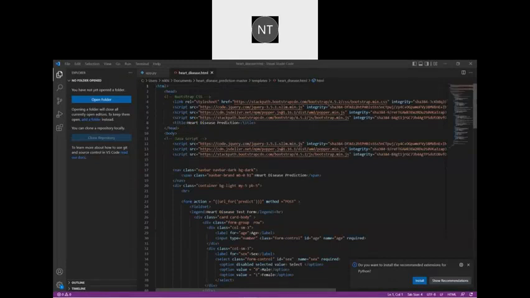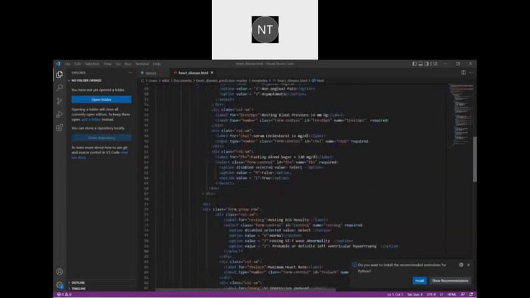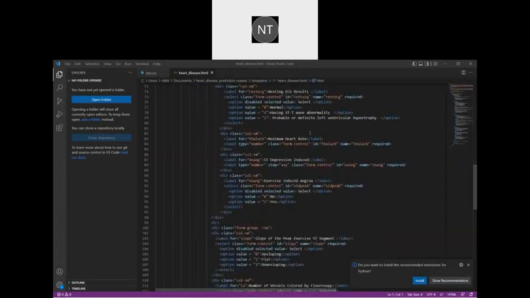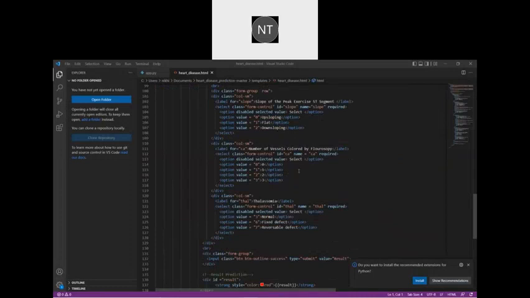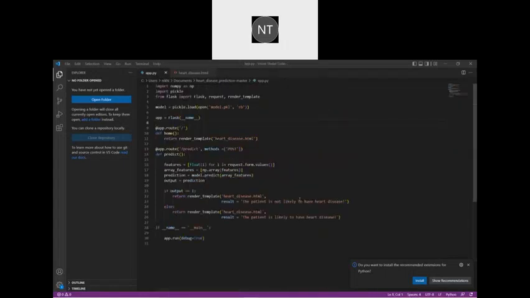And here, as you see, we gave all the details like typical angina types, sex and age, resting blood pressure, cholesterol level, fasting blood sugar, resting ECG results, maximum heart rate, ST depression, exercise-induced angina, slope of the peak axis, number of vessels colored by fluoroscopy, and thalassemia. After clicking submit, the result will be generated like this. The patient is not likely to have heart-related disease, or the patient is likely to have heart-related disease. And coming to the web page, it is our web page.